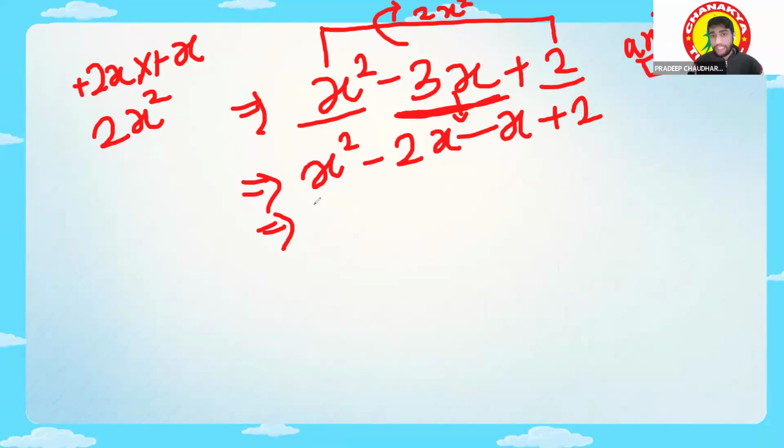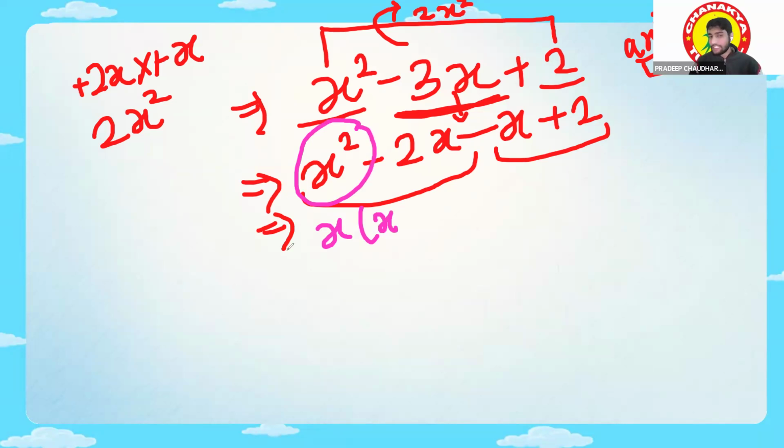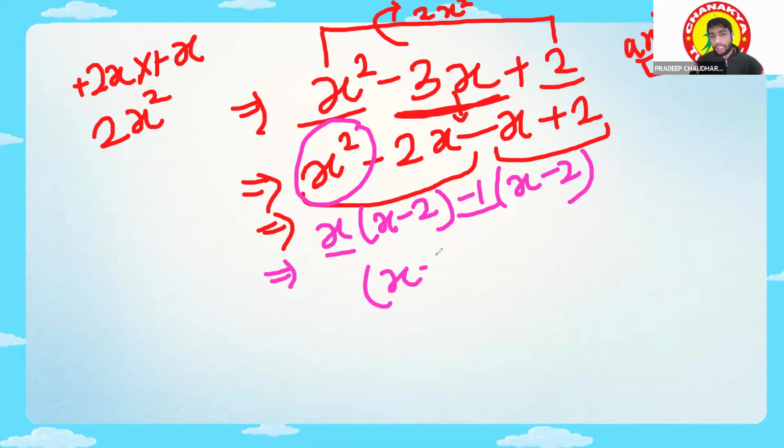Now can I just take the common from here? Can I take x common from there, right? If I take x common from here, there is only x left, and from there there will be only minus 2 left. And from here, what can I take common? Can I take minus 1 as common? After that, there will be x minus 2 only. Clear, guys? Now I will make the pair: x minus 1 and x minus 2.